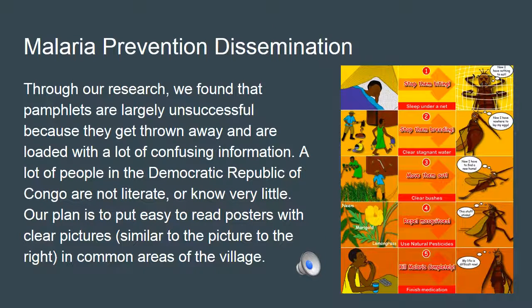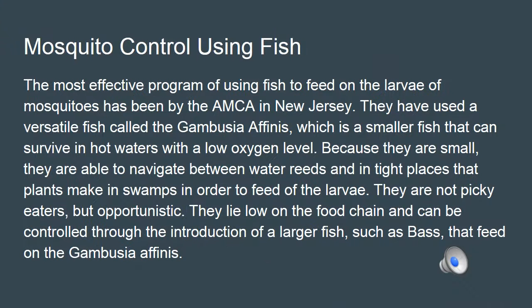Okay, now I'm going to talk about malaria prevention through health dissemination. Through our research, we found that pamphlets are largely unsuccessful because they get thrown away and are loaded with a lot of confusing information. A lot of people in the Democratic Republic of the Congo are not literate or they know very little. Our plan is to put easy-to-read posters with clear pictures, similar to the one pictured to the right, in the very common areas of the village.